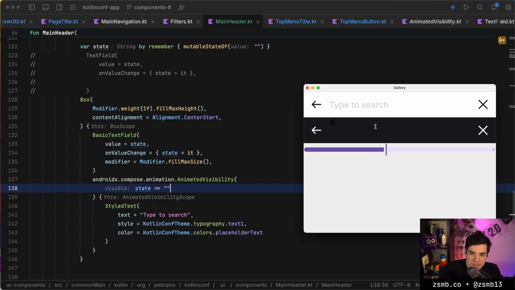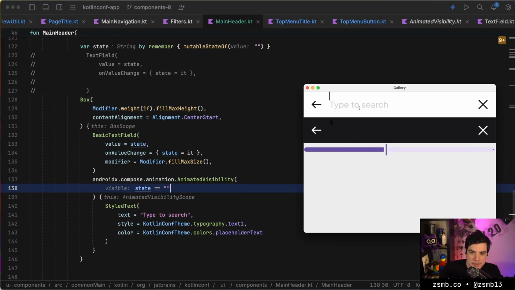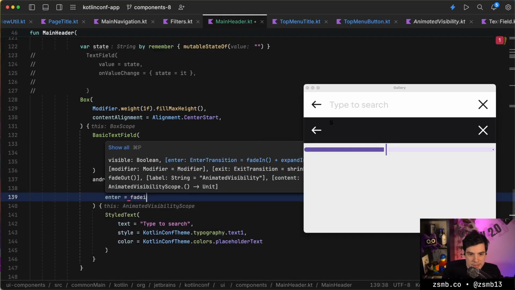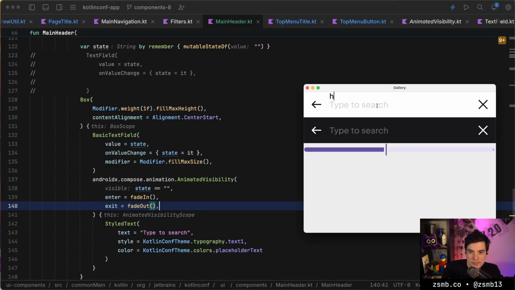Okay, so if I type in something now, then we can see that it disappears in a weird way. So we can again go enter: please just fade in, exit: please just fade out for now, and we can play with it later. So now we can just see that it disappears.